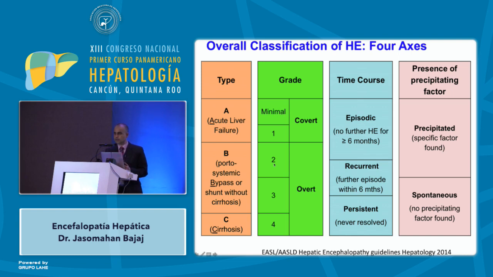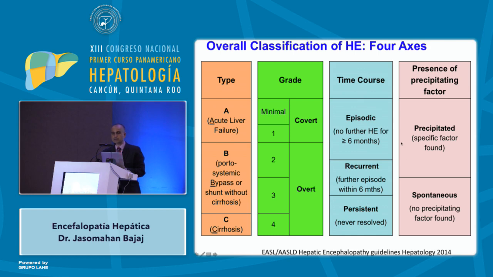Grade 2 is when patients are disoriented but are not stuporous. Grade 3 is when patients are stuporous, and grade 4 when patients have coma. Minimal, grade 1, no one knows how to diagnose, so it's easier in multi-center studies to make it as covert or overt. The time course is very important because with the reduction in variceal bleeding, hepatic encephalopathy is becoming a leading cause of readmissions. So episodic is 1 episode in 6 months, recurrent is more than 1 episode in 6 months, and persistent is that poor patient who never gets better.